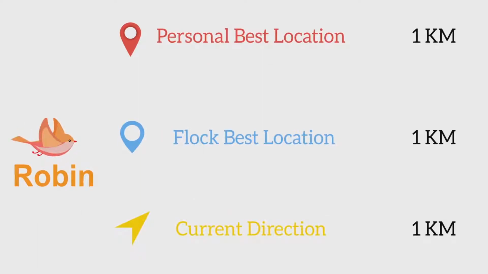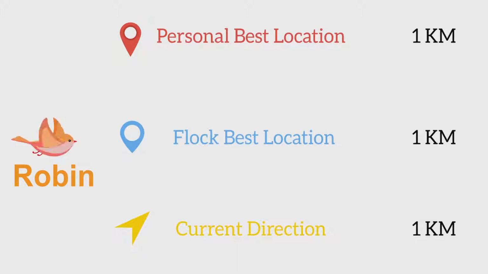Here's our bird, Robin, flying around and looking for food. To find the food successfully, all the birds in the group, including Robin, will follow three rules. First, each bird has to record the deepest path in the forest that they have followed so far. Second, before any movement, the birds need to communicate so they can find out and update information about the deepest path that they have found so far, as well as the deepest path that has been traveled by the entire team. Third, each bird needs to know their current travel direction, which will allow them to find their next location.